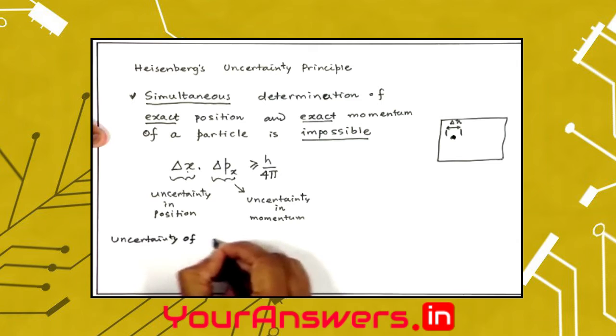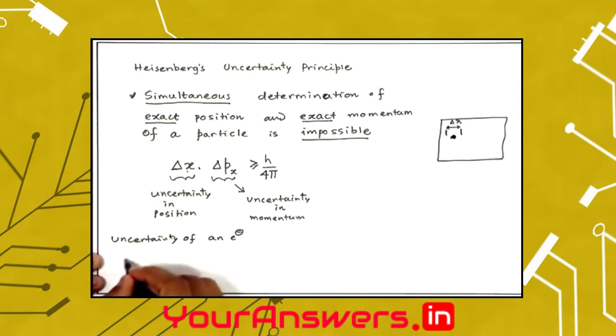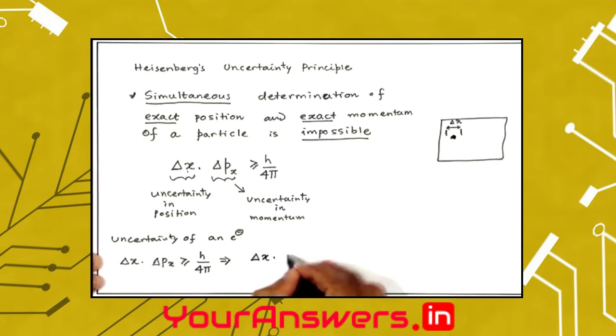You can actually show the uncertainty of an electron. So, if I want to measure the uncertainty of an electron, I have delta x multiplied by delta px greater than h by 4 pi. I can rewrite momentum as mass into velocity.